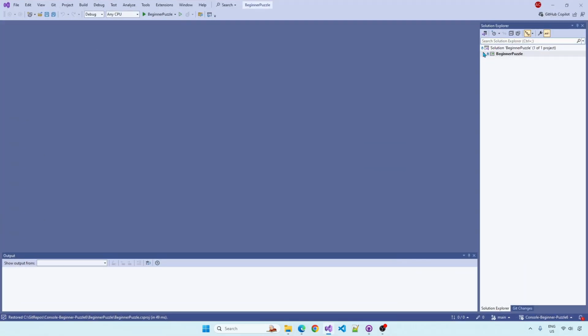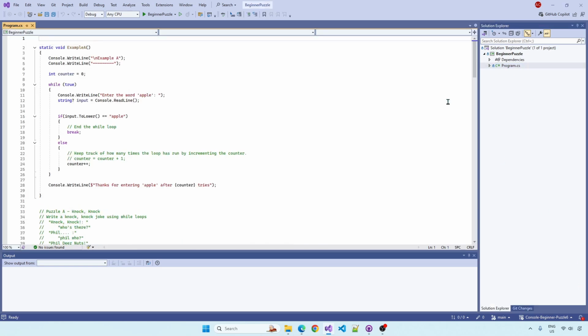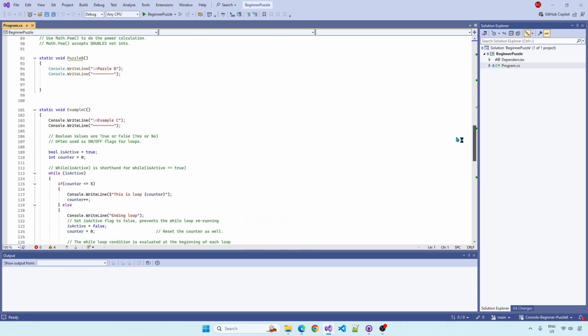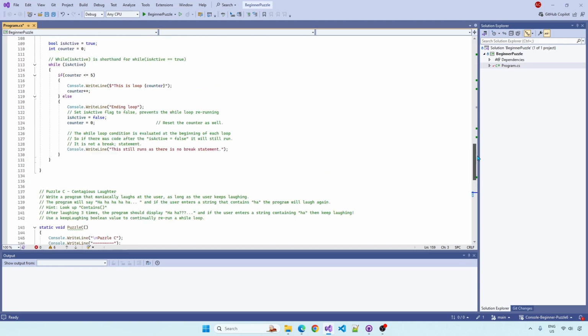Okay, so I've opened it up. Let's take a look at program.cs. I don't need to do the update, just leave that be. So at the very bottom of the file, you see I'm running example A, example B, example C, and I've commented out the puzzles. Just for this demonstration, I'm just going to run example A, so I'll run them one at a time for you.